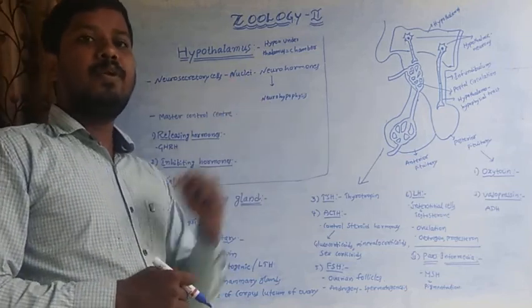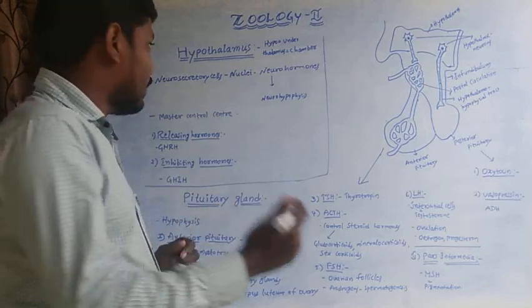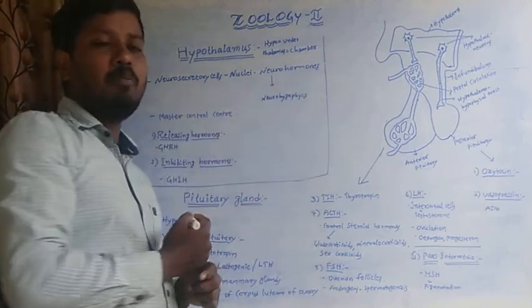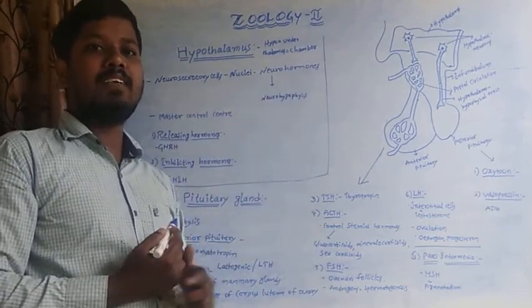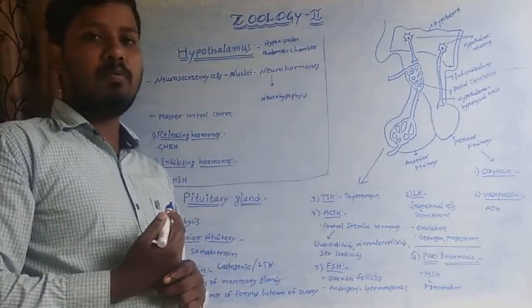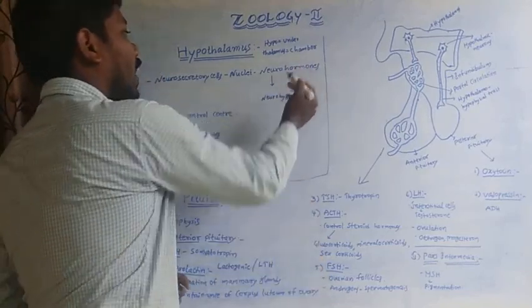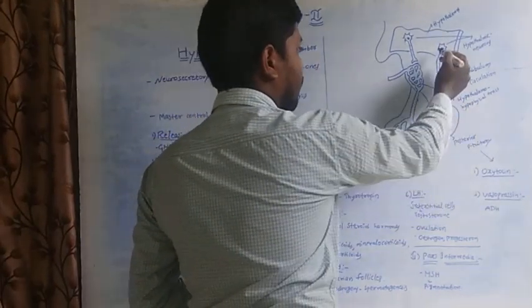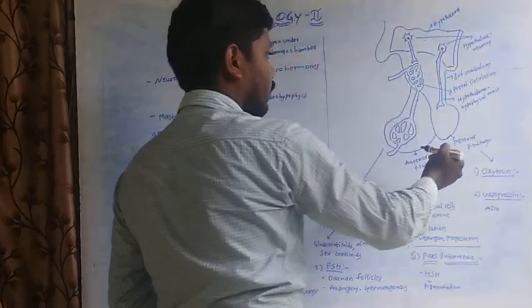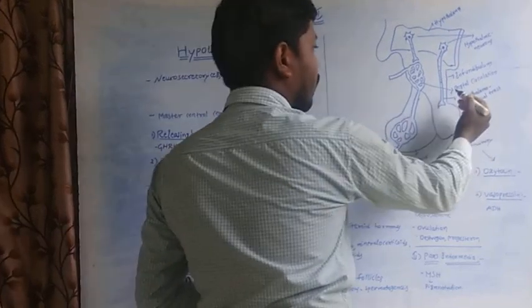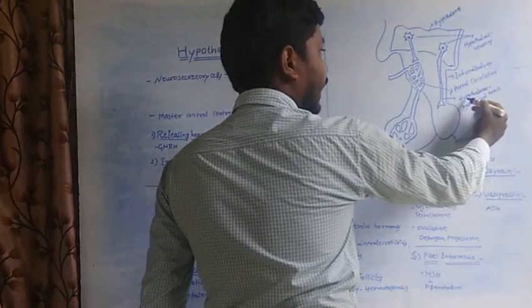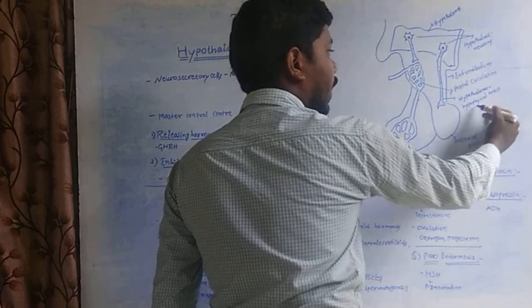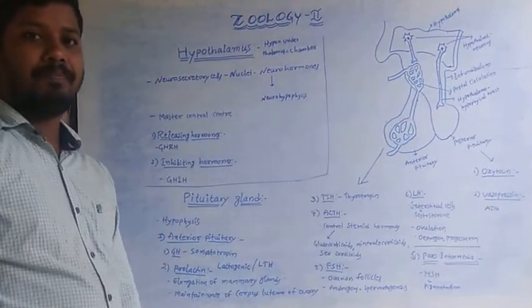So here nuclei secrete the neurohormones. Nuclei secrete hormones which are called neurohormones. So here neurohormones are transported to the neurohypophysis through the hypothalamo-hypophyseal tract.